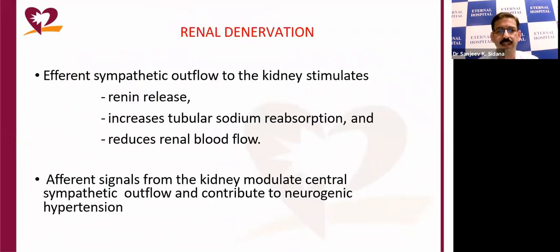Now coming to intervention. The efferent sympathetic outflow to the kidney stimulates the release of renin, increases tubular sodium resorption, and reduces the renal blood flow. And afferent signals from the kidney may modulate the central sympathetic outflow and increase neurogenic hypertension.